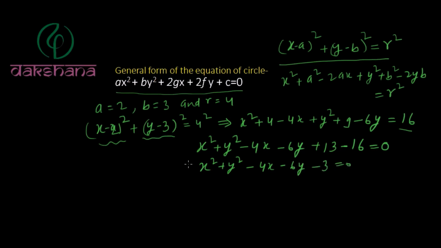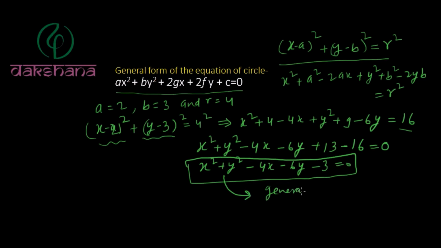So we can see that this equation is similar to the general form of the equation of the circle.